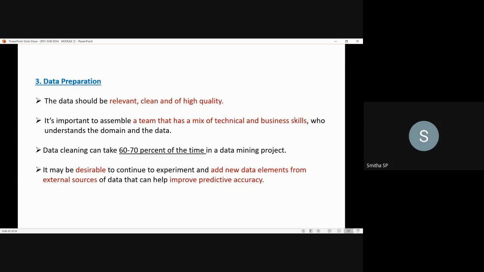If it helps to improve the accuracy, they can add new data elements from external sources, so that it helps in improving the predictive accuracy.